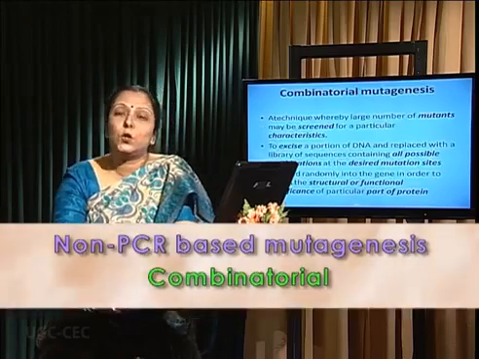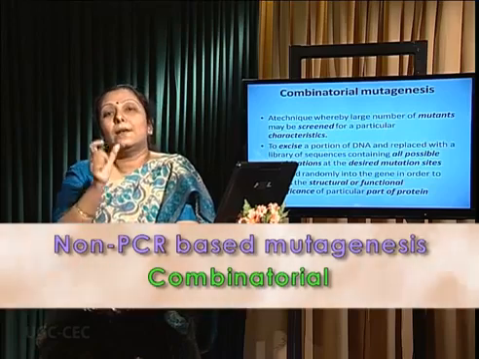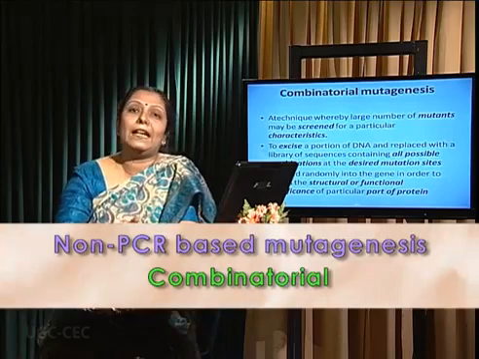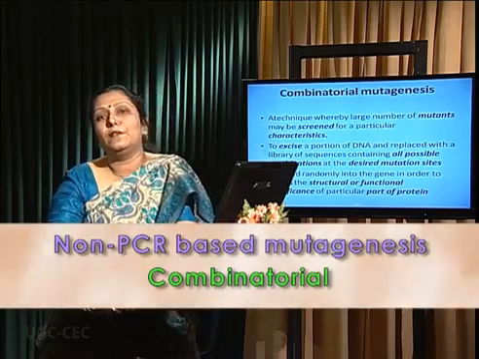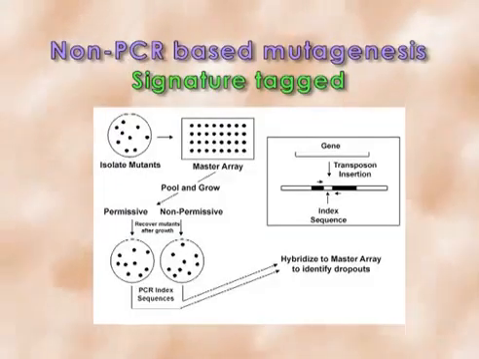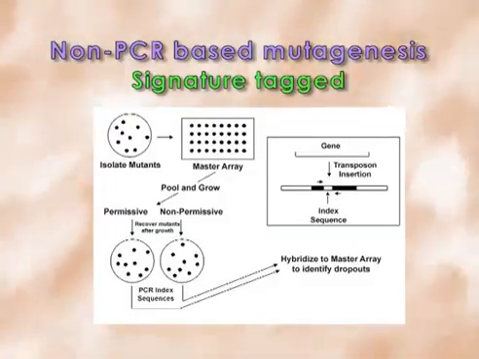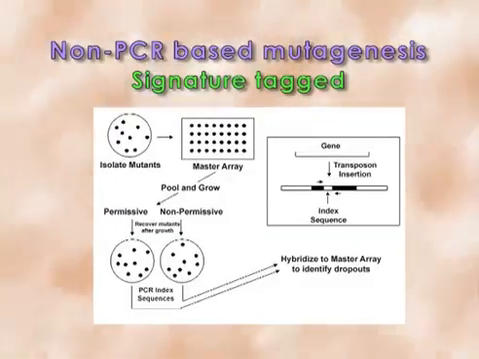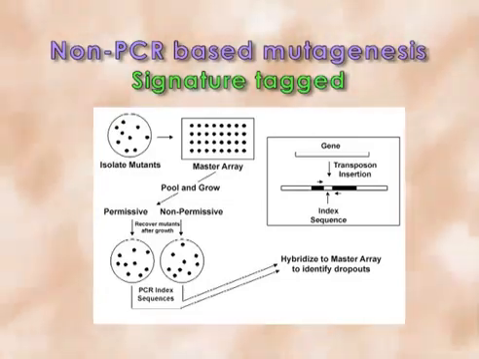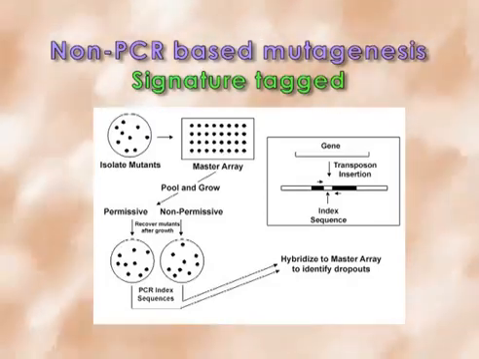First one, combinatorial mutagenesis. So a portion of the gene is excised and replaced by all possible combinations of the mutated gene product from the library. And signature tagged mutagenesis is done with the help of a transposon having the tag and inverted repeats on each end, when it is inserted in a particular locus showing a phenotype. So it is very easy to see that particular locus is responsible for that phenotype.